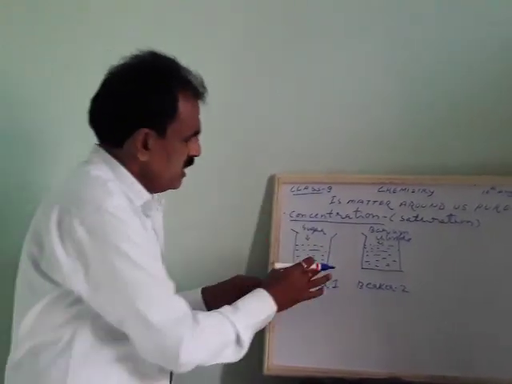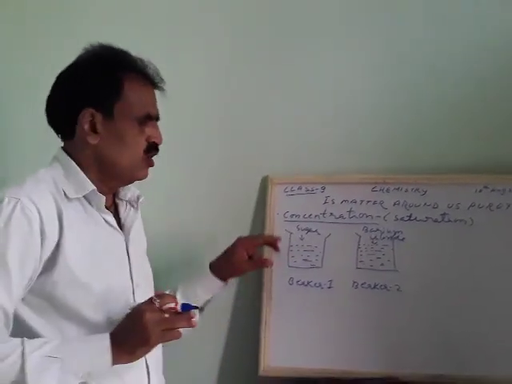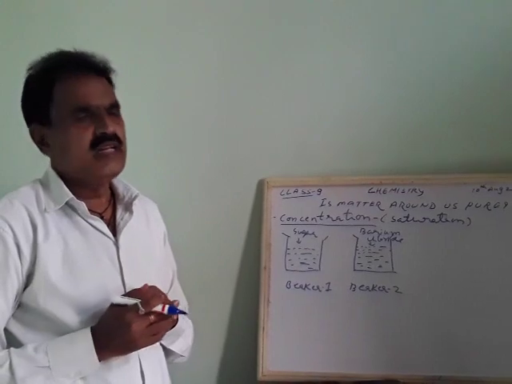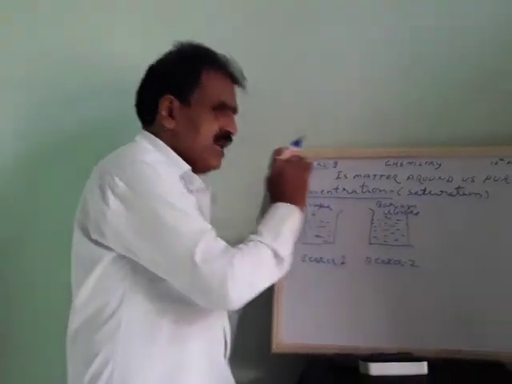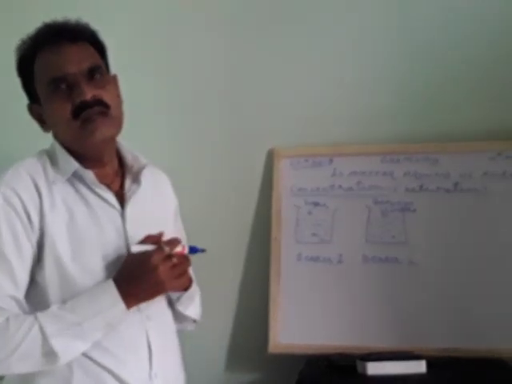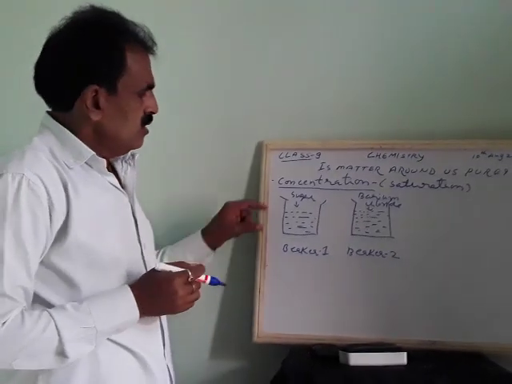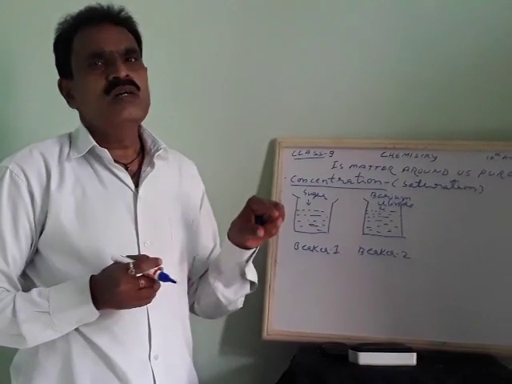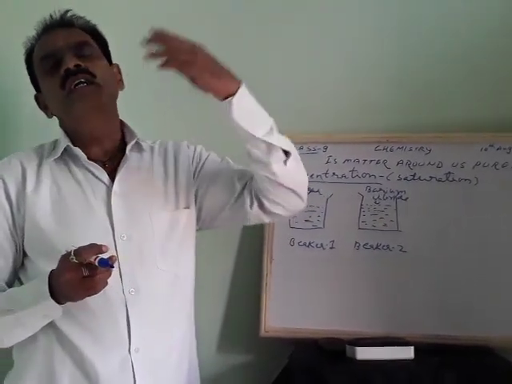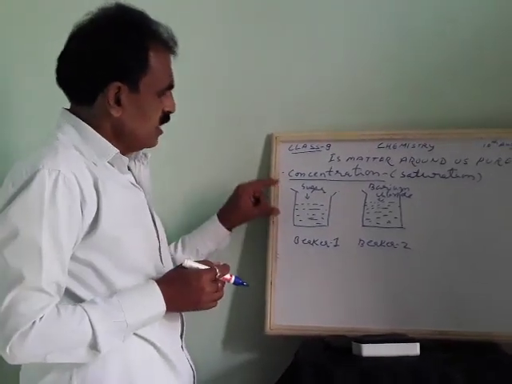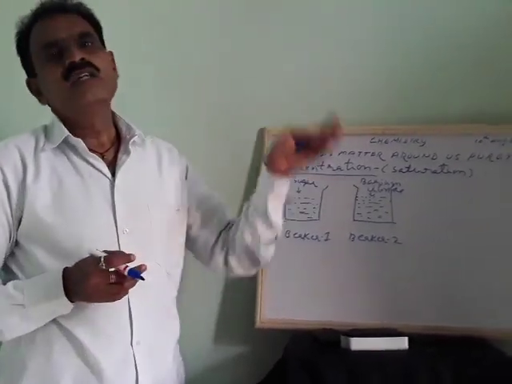Again, what do we do here? We heat both solutions, the sugar solution and the barium chloride solution. When you heat it and start adding sugar again, it can be added for a while. Where no more sugar or salt or barium chloride can be added, it becomes a concentrated solution, and an increase in temperature increases the solubility.